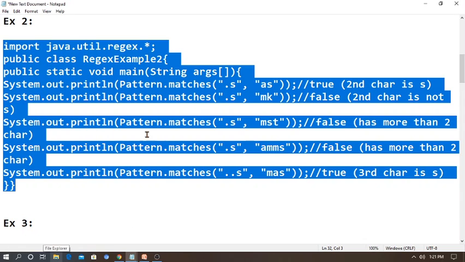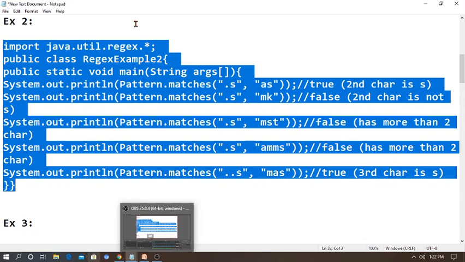Then another one: Pattern.matches(".s", "mst"). Here there are more than 2 characters, so it will check within 2 characters only; more than 2 characters is not possible for this pattern, so it is false. Then Pattern.matches(".s", "amms"). False, because here also we are using more than 2 characters. If it is 2 characters or fewer, this method can search; beyond that you need another method. Then the last one: Pattern.matches(".s", "mas"). True. Why? Because the third character is s.